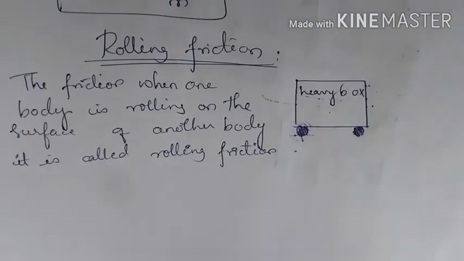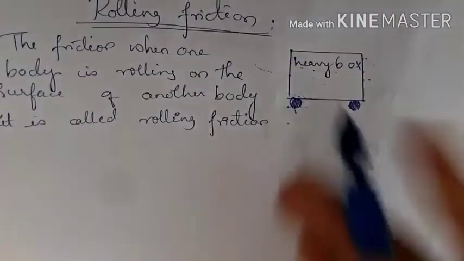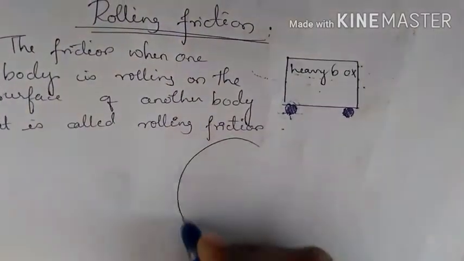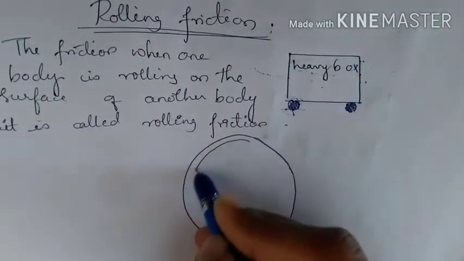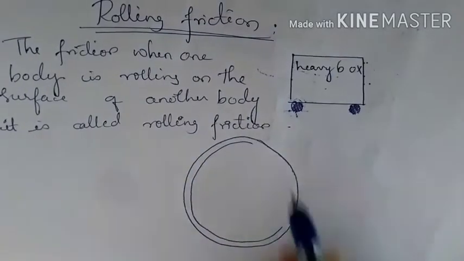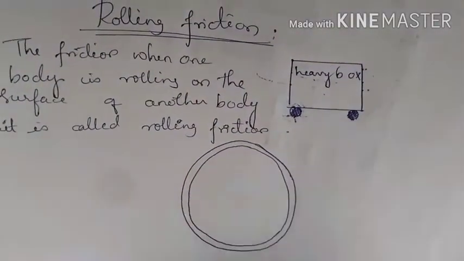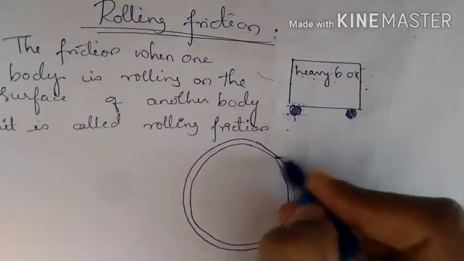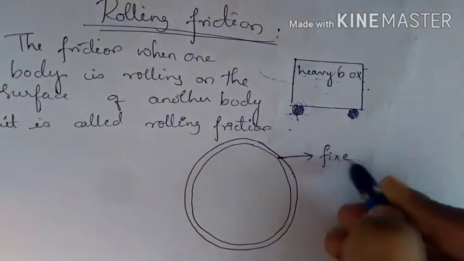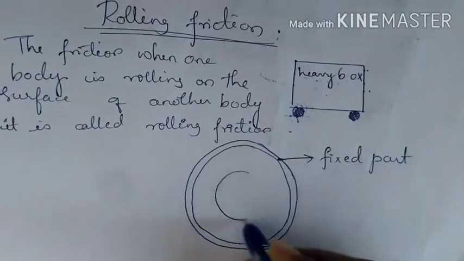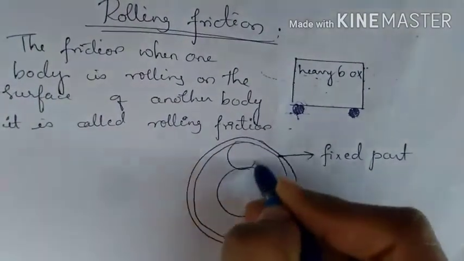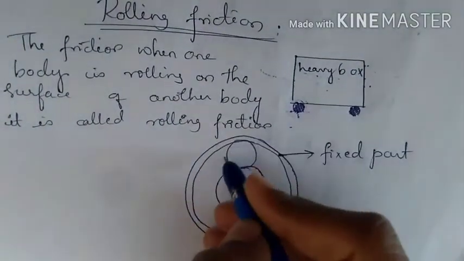So now let me draw the wheel here. This part of the wheel will be the fixed part. Here you will have the rotating part, and again you will have ball bearings.